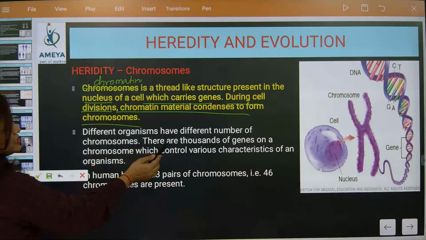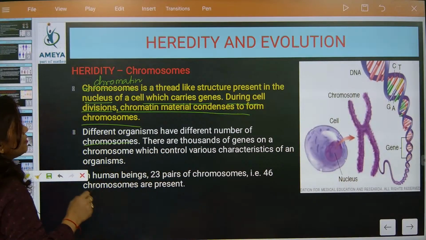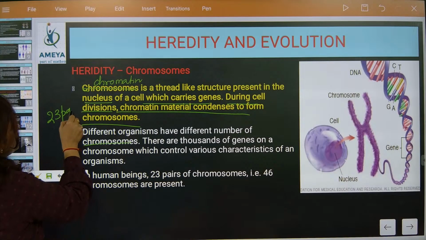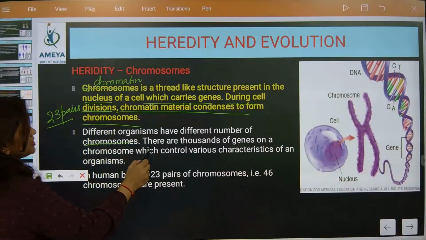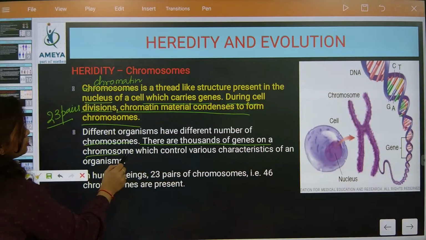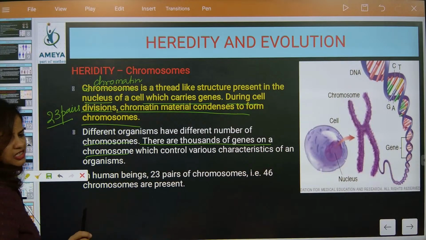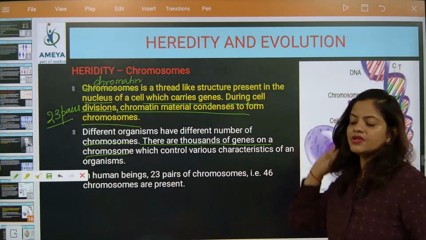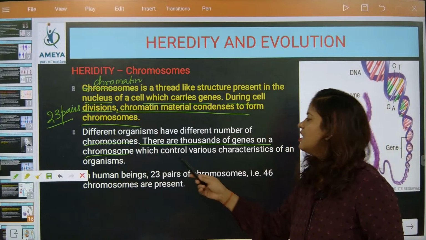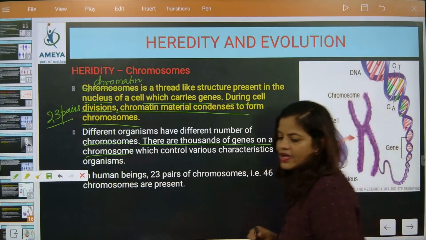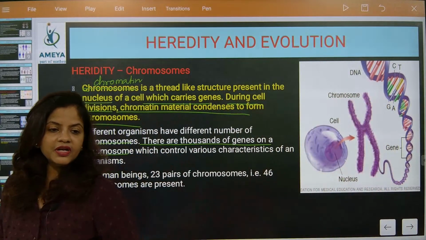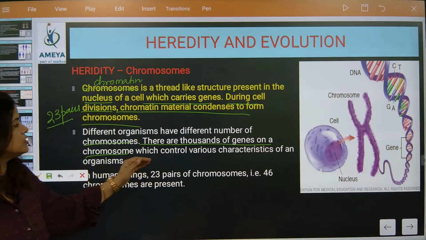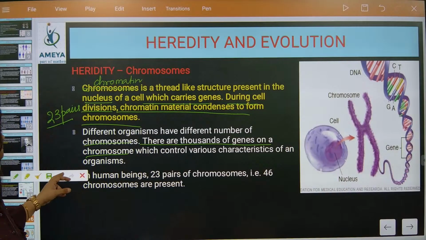So different organisms have different numbers of chromosomes. You remember, for human, how many are there, beta? 23 pairs are there. There are thousands of genes on a chromosome. Remember this one. Thousands and thousands of genes are present which control various characteristics of an organism. And it is controlling what, beta? Various characteristics of an organism.